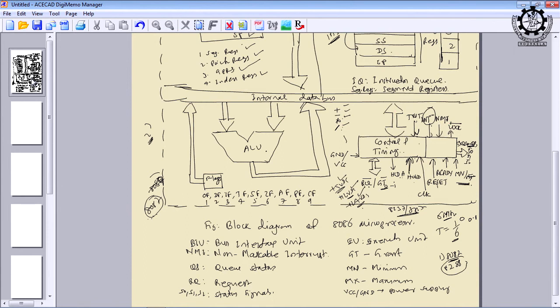And another is LOCK. Lock is just something like your PC lock. Suppose you are locking your house, you are using a hardware lock. In the same way, this is called a software lock. If you lock it, the system will not function and it will not work at all, or you cannot execute anything on the microprocessor, right. So anyway, these signals will be useful through the instructions, and which instructions correspond to which signal will be clear whenever we go to the set of instructions, or the instruction set architecture of 8086,